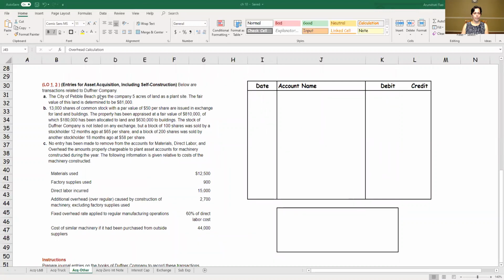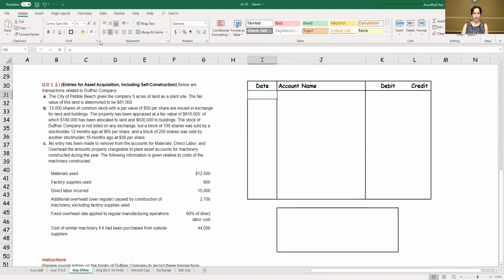Here we have a Duffner company. They have three separate situations. The first one is the city of Pebble Beach gave the company 5 acres of land as a plant site. The fair value of the land is estimated to be $81,000. So obviously this land is appraised and they've told us it's $81,000. Otherwise I would have paid cash, but I got this by way of a donation. The city has given this to me. This happens quite frequently when cities want to encourage businesses to come and start a factory or a business over there to create employment, create opportunities.